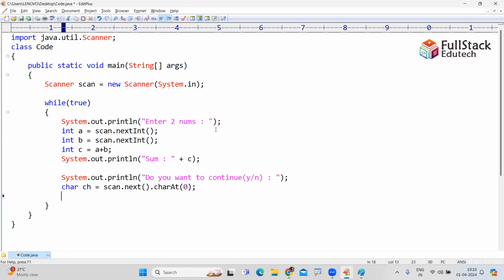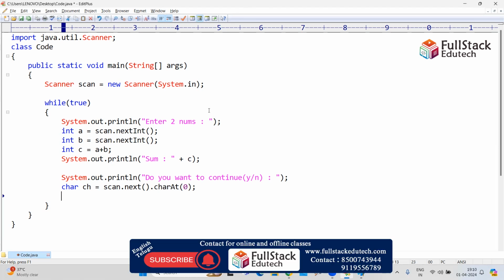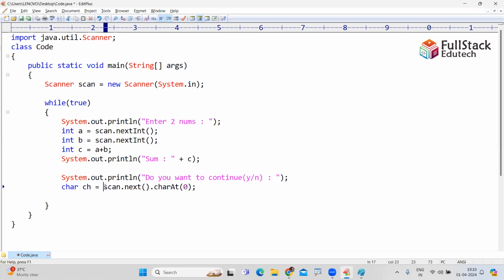It's a simple thing. Suppose you don't know how to work with the scanner, just type in YouTube Scanner class Ameerpet Technologies, or Scanner class Console.ReadLine. You will get all these. I'll share the videos also and upload the videos, then you will get more clarity. Scan.next is reading the character.